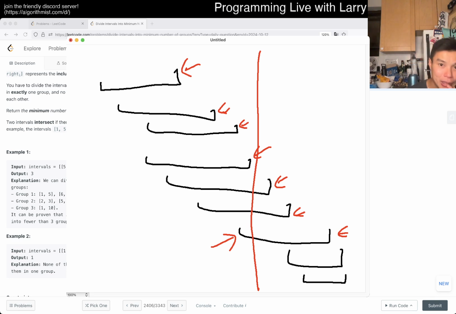What do they mean? In this case, we just think about the visualization. Maybe you sweep this line going to here, without loss of generality, and then now you process the beginning endpoint of this interval.